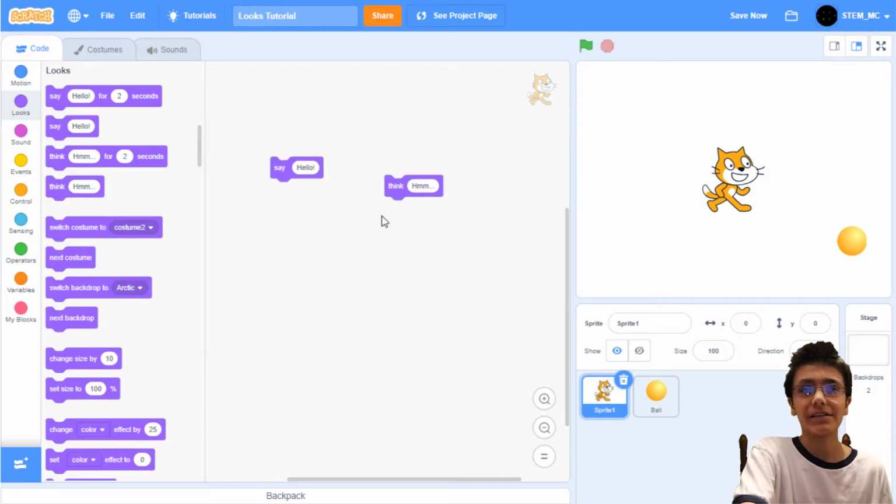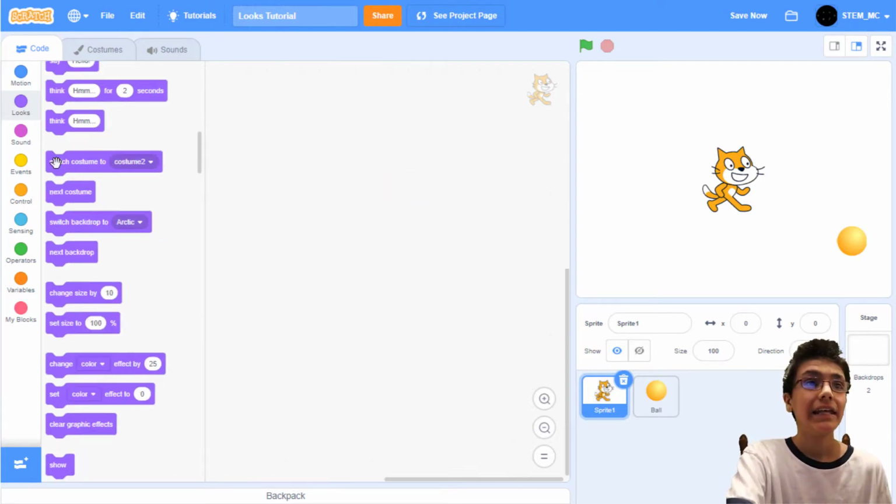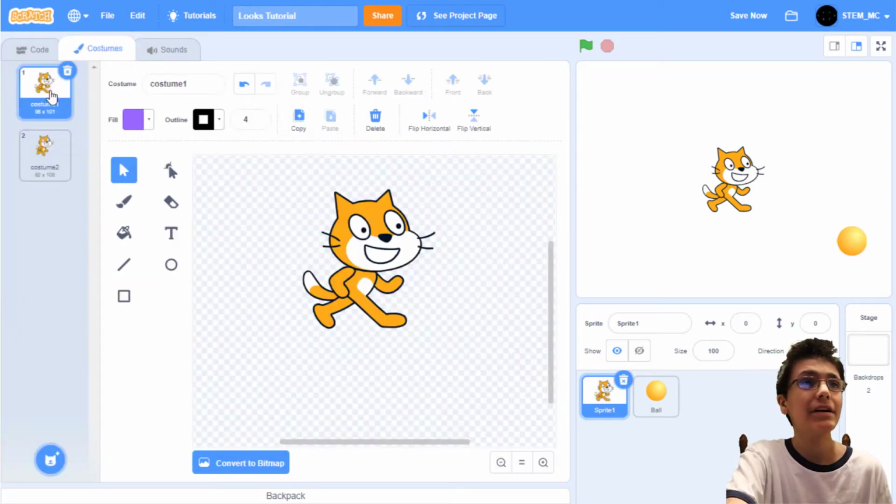These next 2 blocks are a bit similar to the say and think for 2 seconds blocks, except that they don't have a time limit. They keep on saying it until you tell them to say something else or to stop, like this, or like this. To tell them to stop thinking or saying something, just drag out the correct block and put in a space, like this.